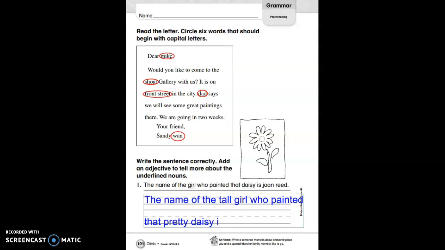daisy is Joanne Reed. Joanne Reed is a proper noun, which means we need to capitalize her name. Her first and last name needs to be capitalized. Then put a punctuation at the end of your sentence. That's a period. Pause the video if you need time to finish.